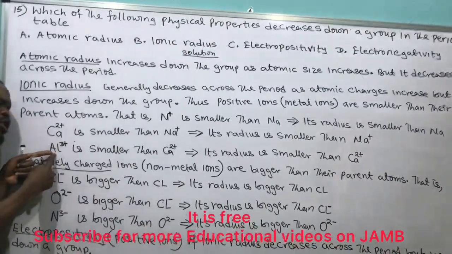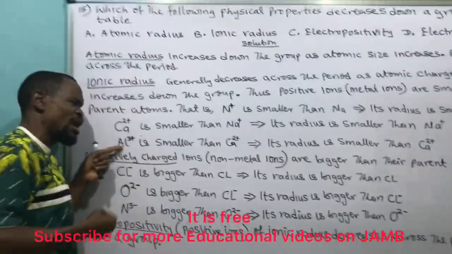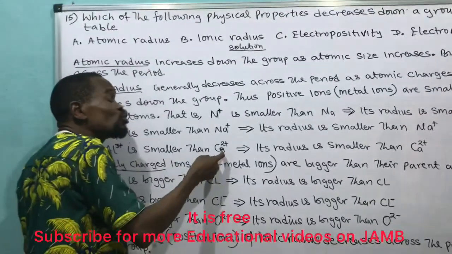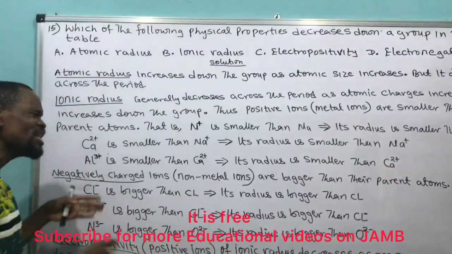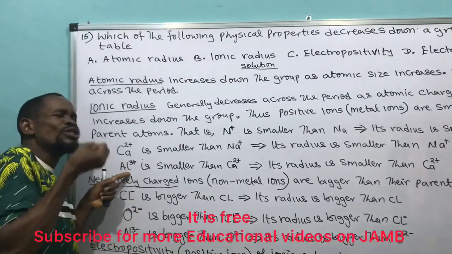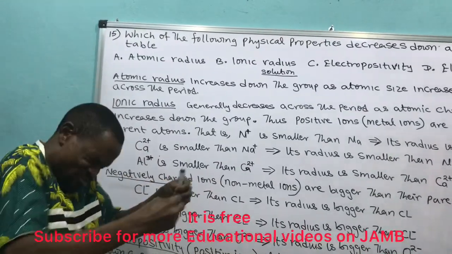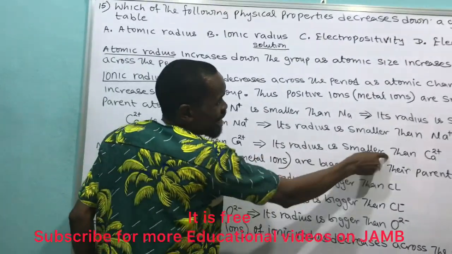Then aluminium. Looking at the aluminium ion, it has lost 3 electrons. As the aluminium ion loses 3 electrons, it is smaller than the calcium ion. Why? Because it has lost 3 electrons against 2. So it will shrink more than this, so its radius is smaller than the calcium ion.